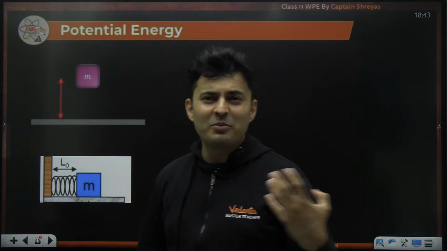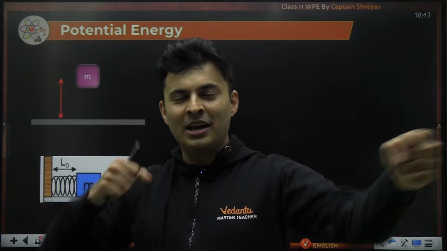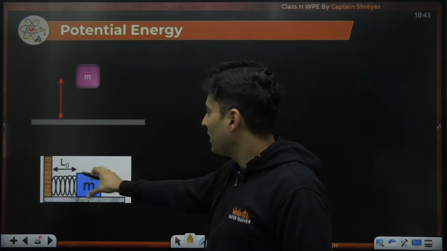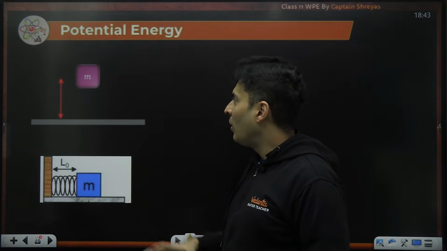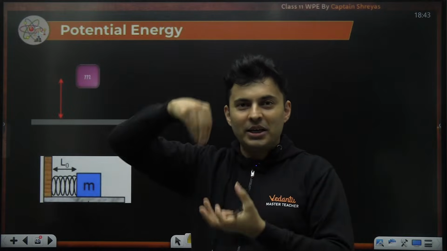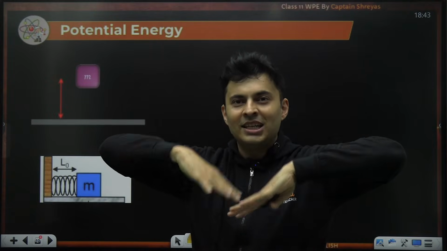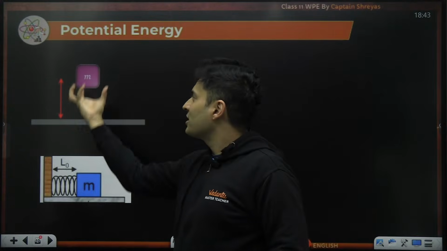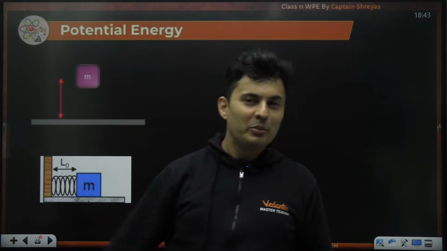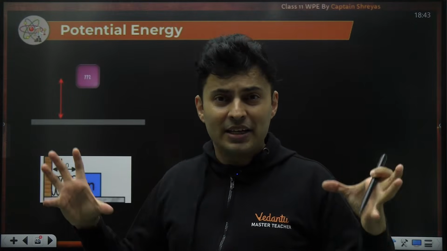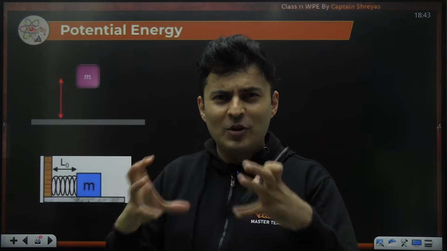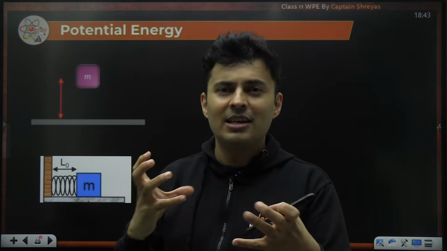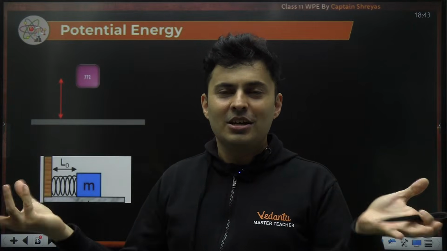Now, whenever I use the word potential energy, you think of a stored form of energy. You think of a stretched bow and arrow, or a spring which is elongated or compressed. You take a spring, you stretch it or press it, or a trampoline. When you jump on a trampoline and it is pressed, there is energy stored in it. Or a mass which is taken up has gravitational potential energy. Or when you bring charges or magnets close to each other, they have electromagnetic potential energy within them, and when you release them, you see that energy coming out.